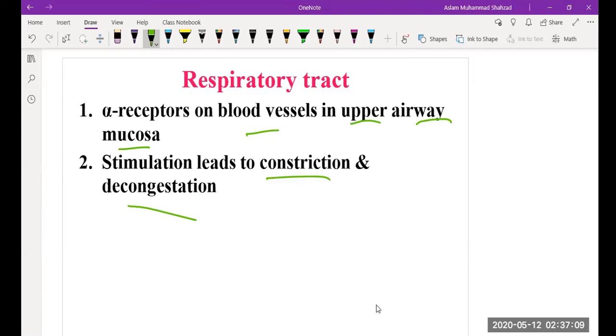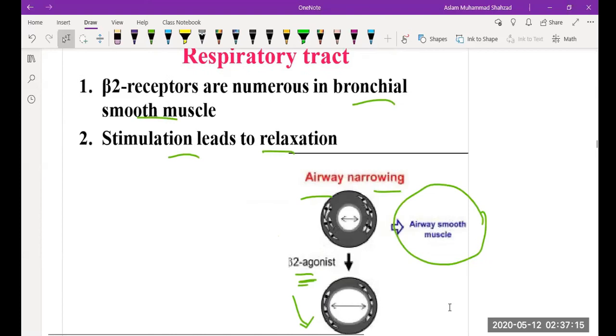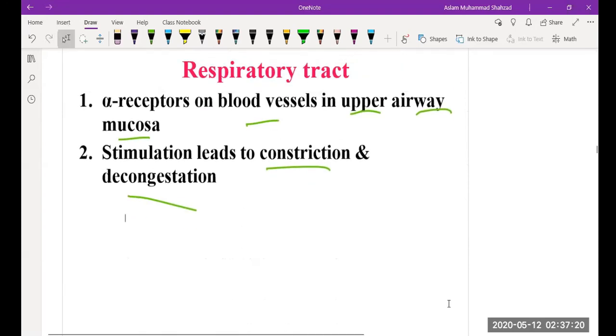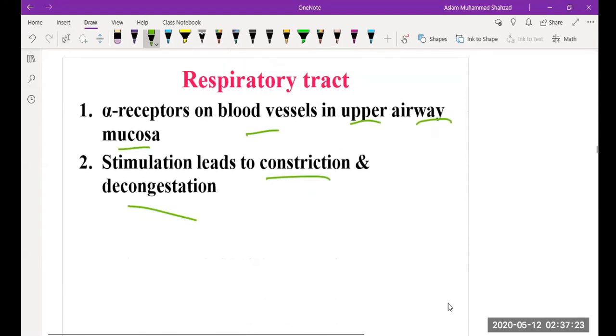That also appears in the respiratory tract, where beta 2 receptors are responsible for smooth muscle relaxation and bronchodilation, whereas alpha receptors on the blood vessels, because we already discussed the blood vessels, can cause vasoconstriction. So that is why the stimulation leads to the constriction effect. You have to see that the functions are very closely related, so you have to correlate the functions. Like in blood pressure, we were discussing the blood vessels. Here the respiratory tract also has blood vessels, so they are very closely linked to understand the pharmacological effect.